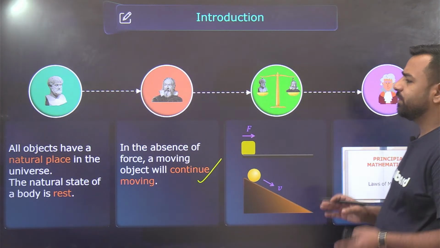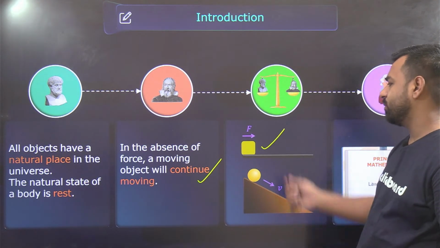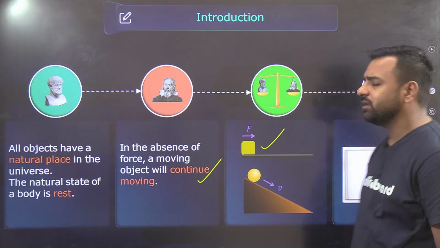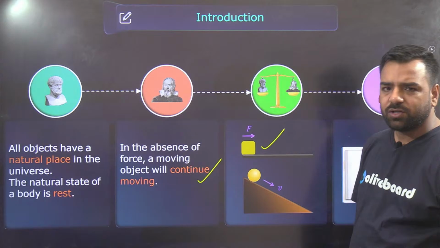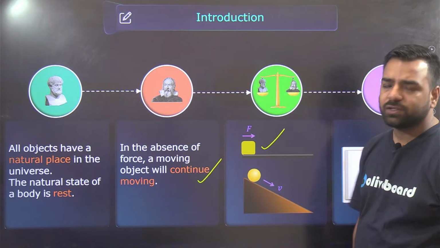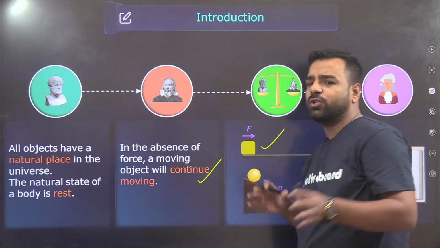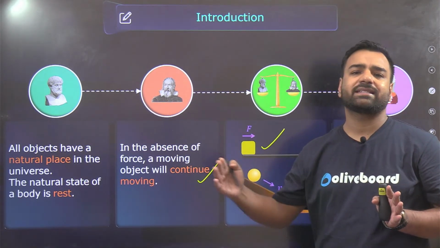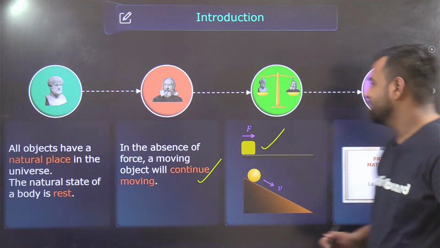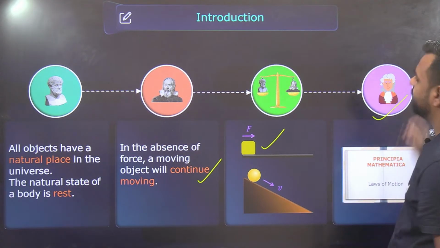Now if we talk about a natural place, if a body is kept in a state of rest, it will remain in the state of rest only. But just think, in this position, since there is a slope, obviously it will start moving, so velocity will be there. Newton concluded all of this in the best way by giving the best statements, and there are basically three laws. Here comes Isaac Newton, who explained it in a detailed and the best manner.